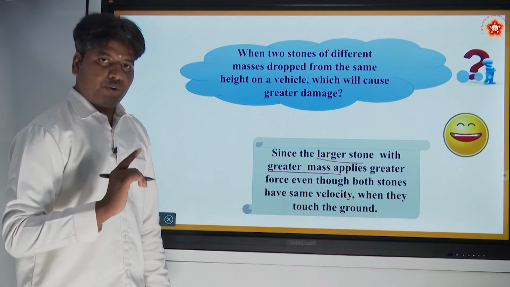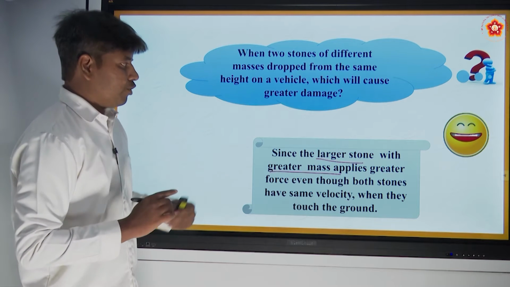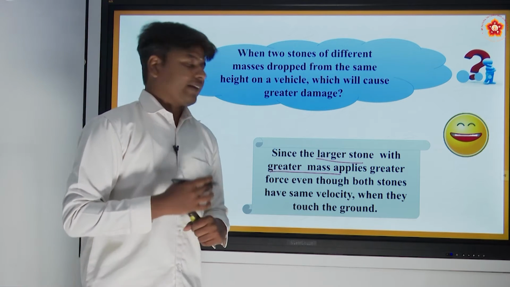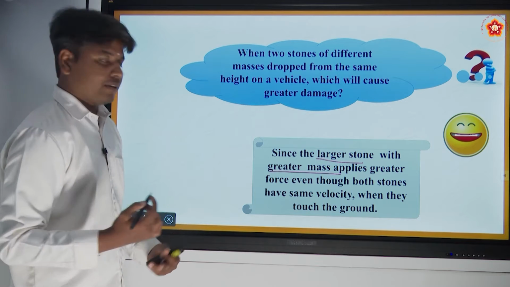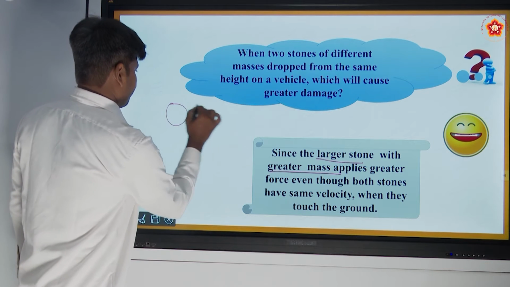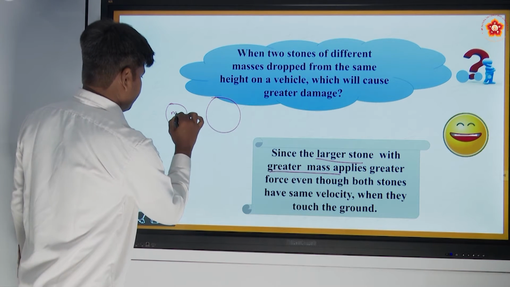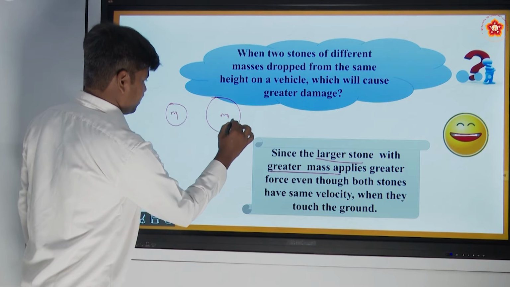You will be knowing this from kinematics, you have already studied the motion, right? The equations of motion. This is m1, this is m2.